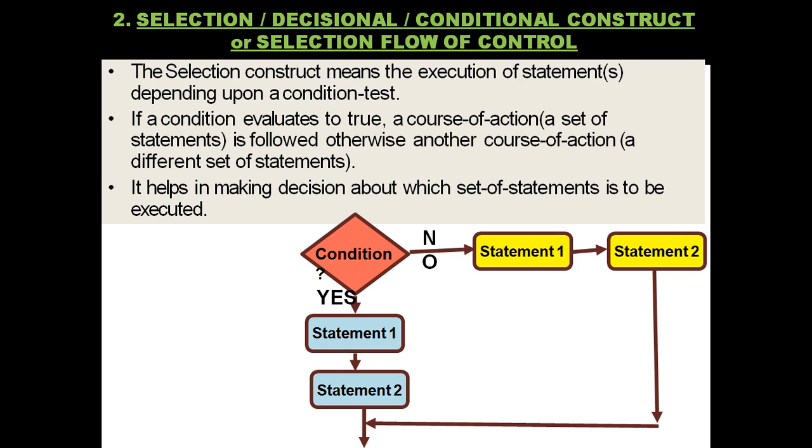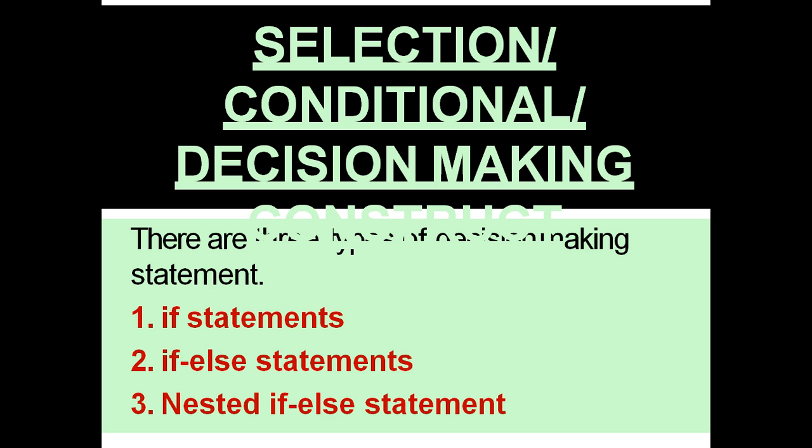Then comes selection or decision construct. It is also known as condition construct. It means the order of execution of statements depends upon a condition. If the condition evaluates to true, one set of instructions is executed, and if it evaluates to false, another set of statements is executed. There are three types of selection statements: if, if else and nested if.